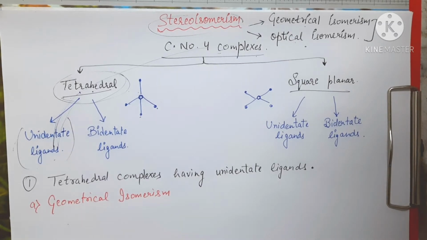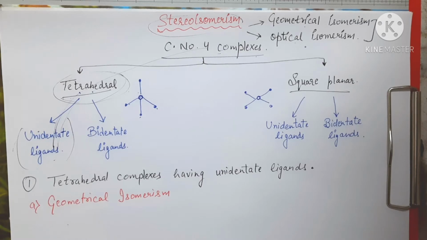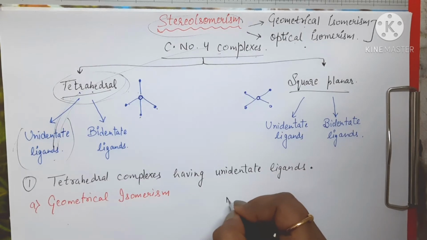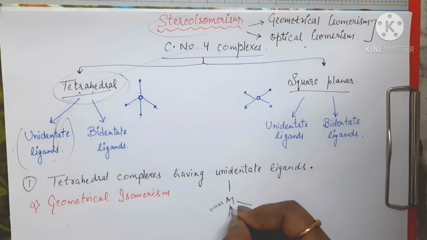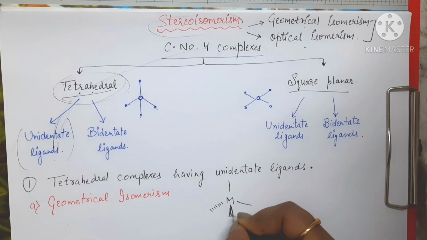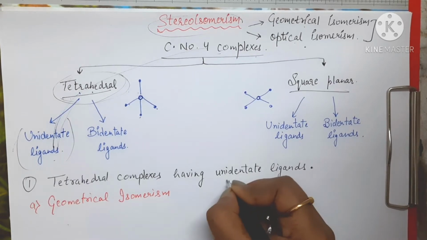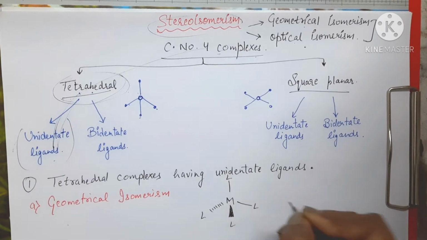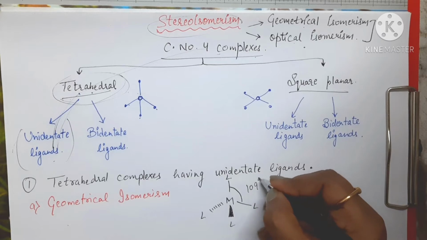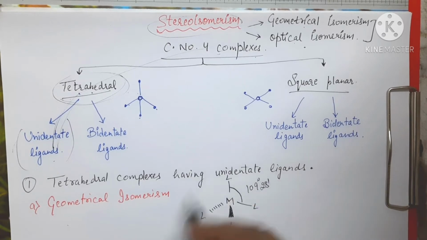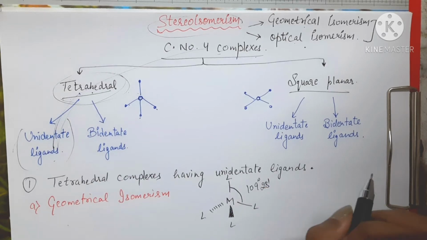Now, if you look at the structure of tetrahedral complexes having unidentate ligands, then what you are going to observe, it will be like this. Metal will be here and 4 ligands will be attached like this. Right? These 4 ligands are at an angle of 109 degree 28 minutes. This will be the tetrahedral complex, right? And each of these ligands are unidentate ligands.